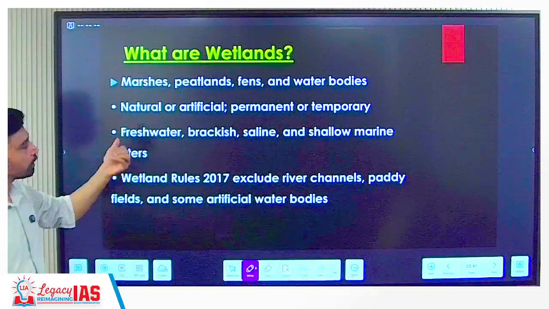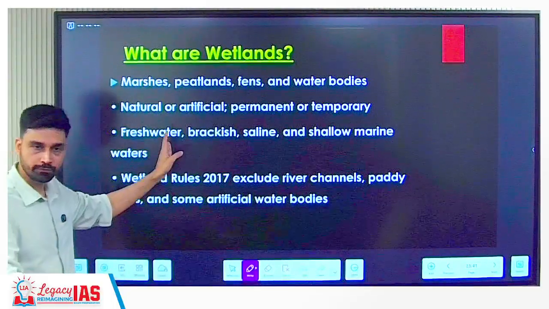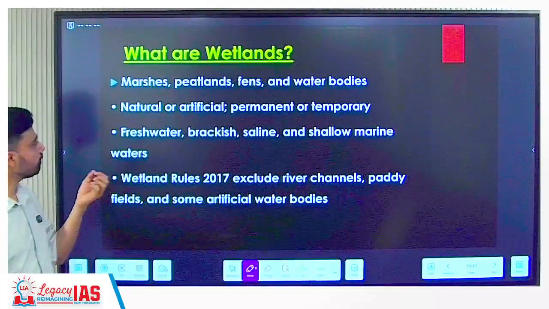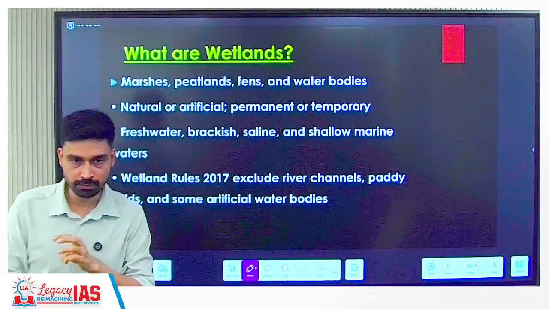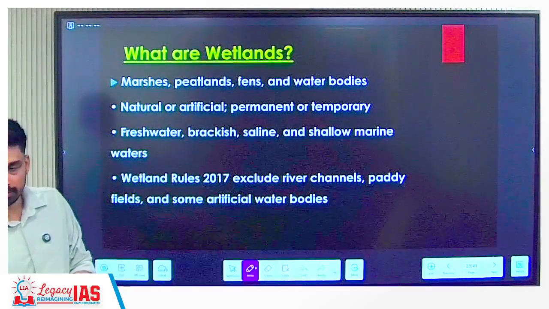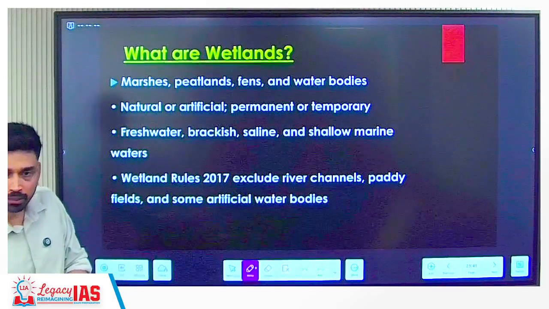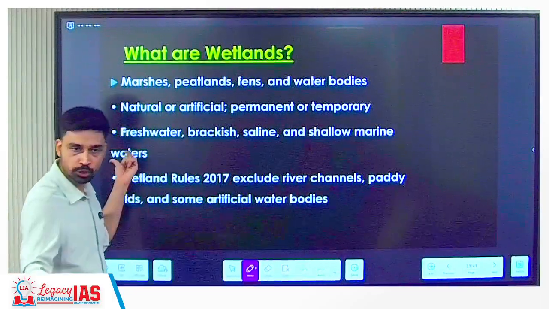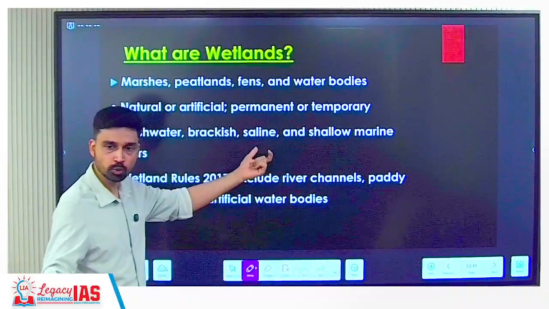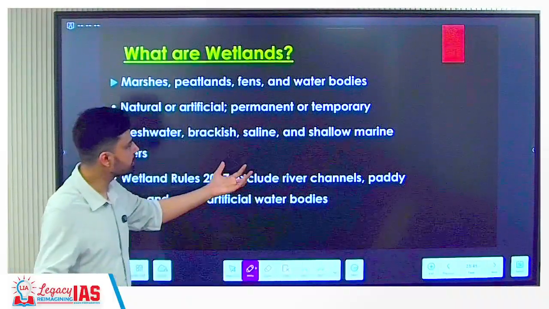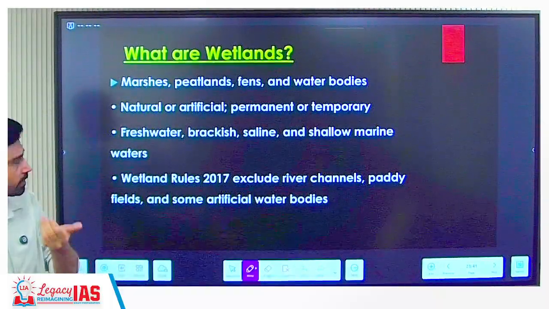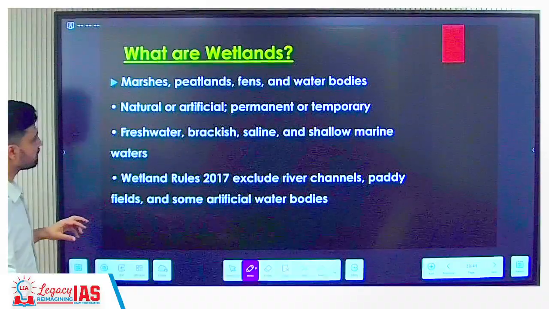Third, no matter what kind of water it contains. It can have fresh water, like riverine areas. River water creates a kind of lake. We have discussed the Oxbow Lake, for example. When a river meanders, sometimes the meander loops get cut off, and the lake that forms we call an Oxbow Lake. What kind of water does it contain? Fresh water. If you go to the coastal areas, what kind of water do you have? Brackish water, saline water with higher salinity, and even shallow marine water, that means sea water also. Somewhere it is creating a lake-like structure, we can call it a wetland.